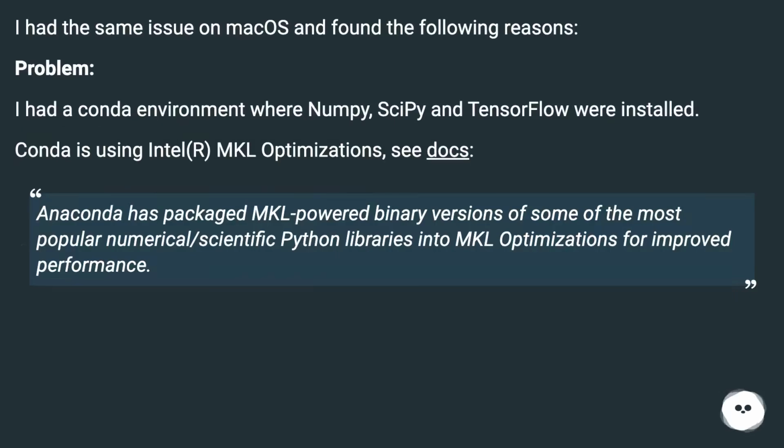I had the same issue on macOS and found the following reasons. Problem: I had a conda environment where numpy, scipy and TensorFlow were installed. Conda is using Intel MKL optimizations, see docs. Anaconda has packaged MKL-powered binary versions of some of the most popular numerical scientific Python libraries into MKL optimizations for improved performance.